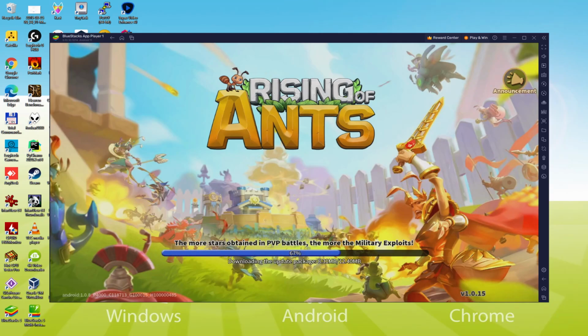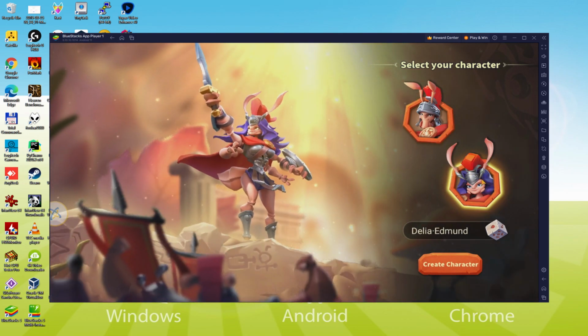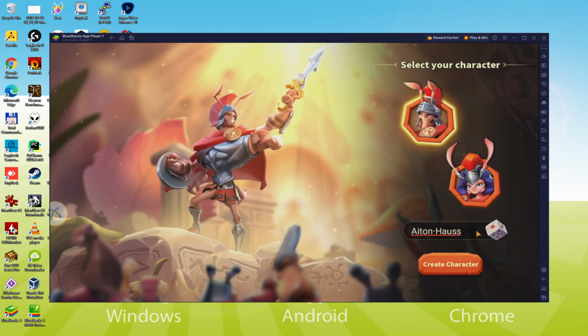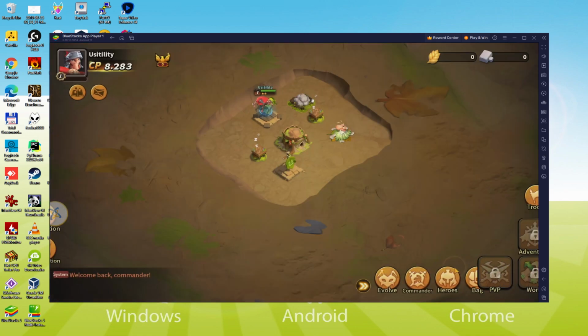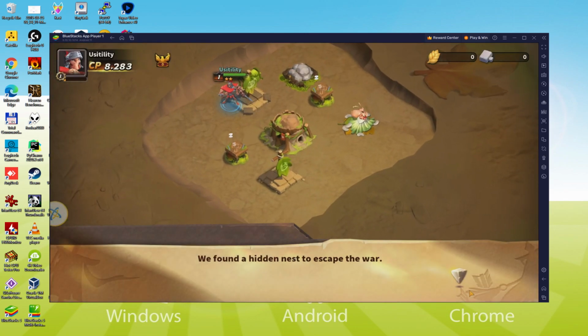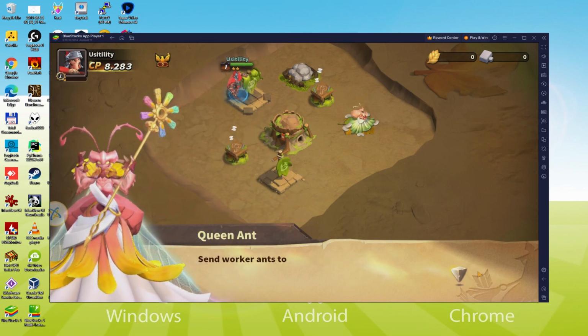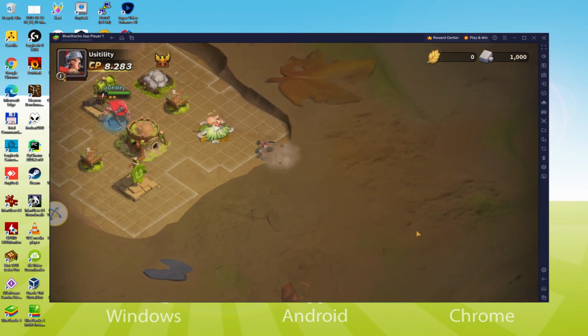Today we are going to see how to play Rising of Ants Glory on PC using the brand new BlueStacks 5, that is designed for blazing fast speed and high octane action. We will be able to easily download and install Rising of Ants Glory and enjoy the game on our Windows PC with keyboard, mouse and big screen thanks to BlueStacks 5, which is the Android emulator that we recommend to play Rising of Ants Glory. So without further ado, let's get to it.